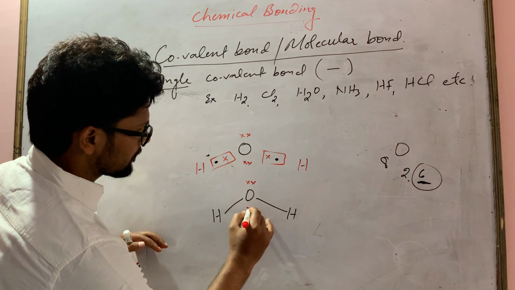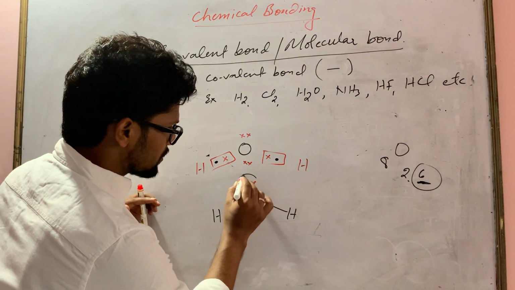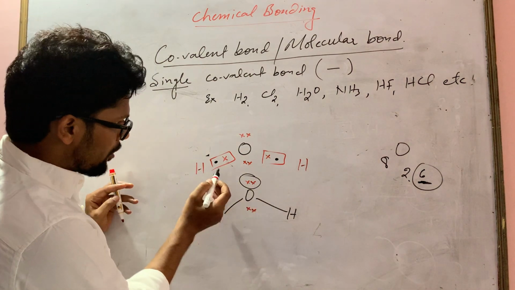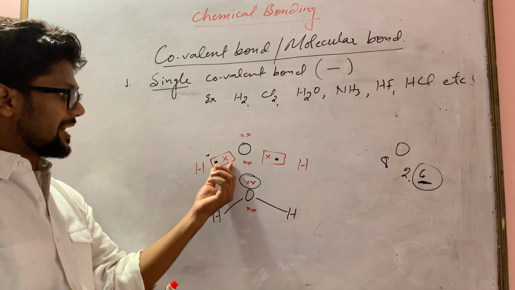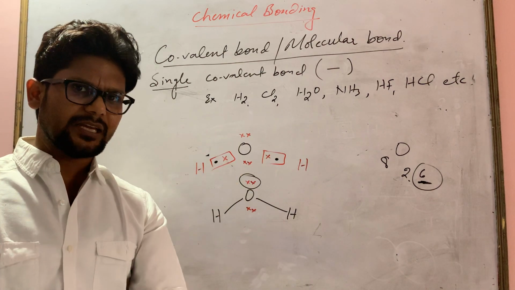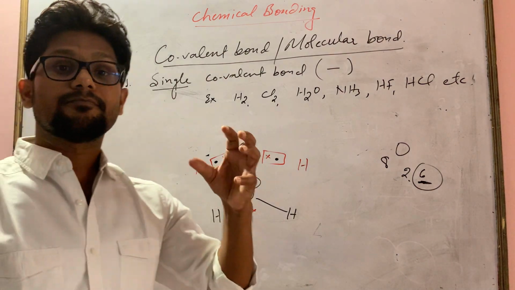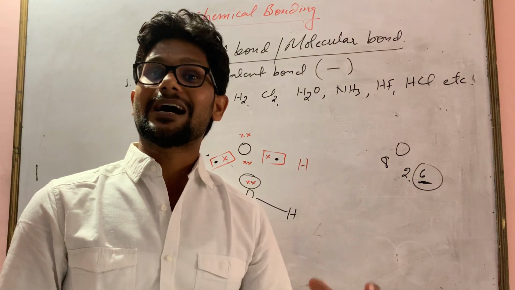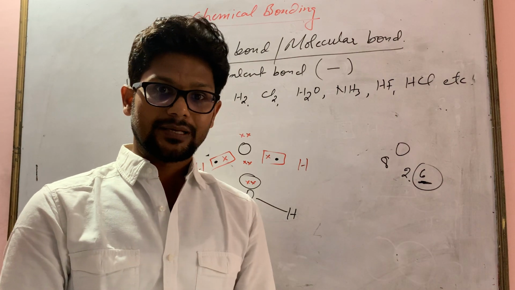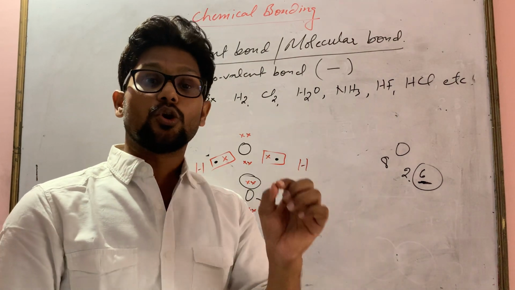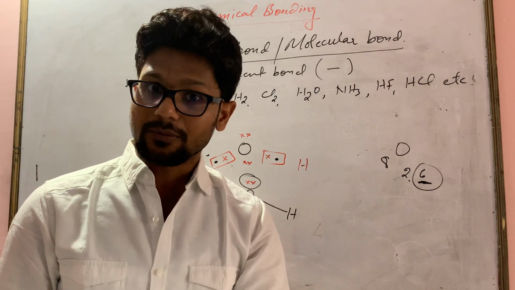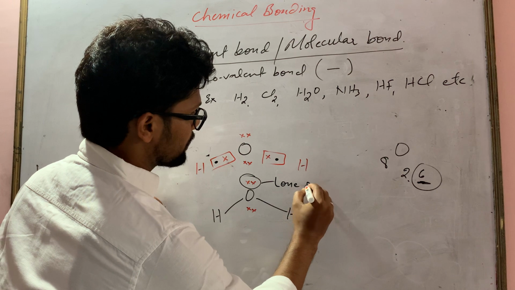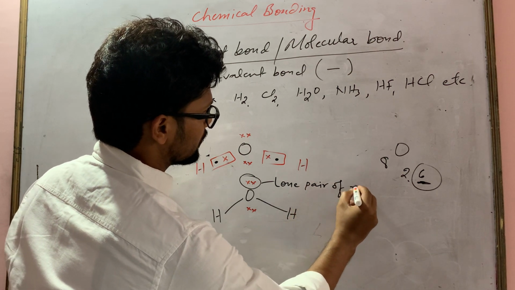Electrons are left, right? These electrons are the ones which have not taken part in the bonding. How many electrons are here? Two. Both electrons have taken part in the bonding, which means these electrons are called bonding electrons. If the electrons are not taking part in bonding in a molecule, that electron is called a lone pair of electrons. Must remember this term, lone pair of electrons.